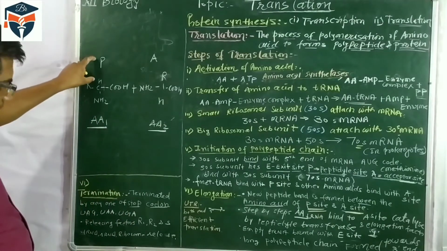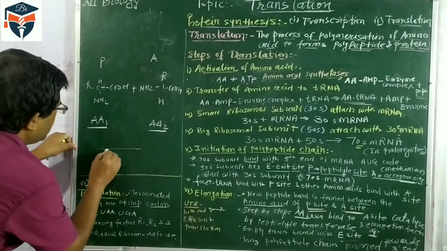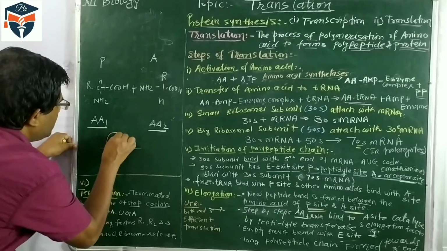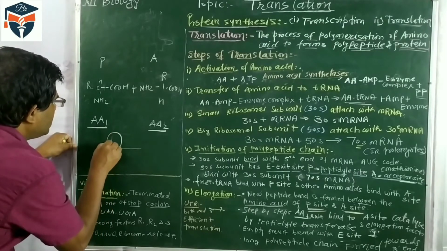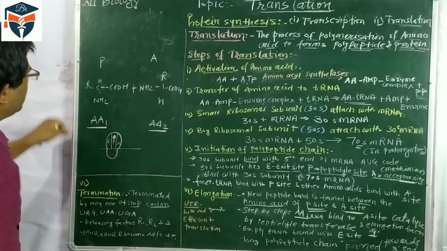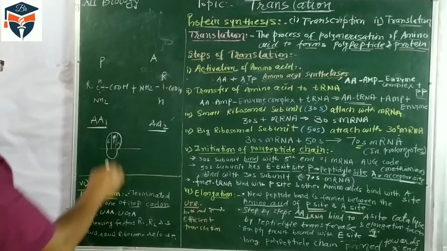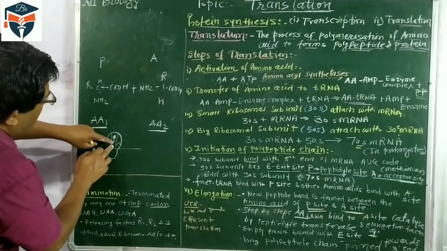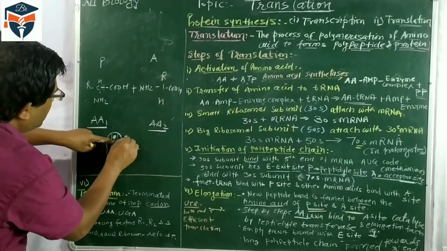Here is the mRNA molecule, this is the small unit and this is the large unit. In the large unit, this is E, P, and A. In the P site, this one is the amino acid, R, CH, NH2, COOH. And at the A site, another amino acid is here.